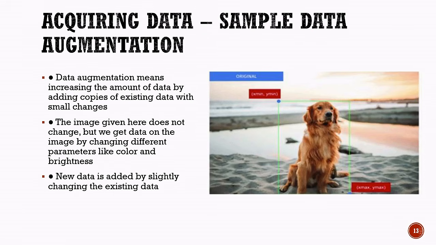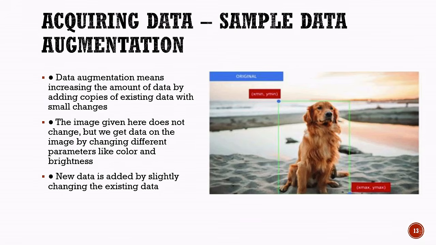In the example shown here, the original image remains the same, but different versions of the image can be created by changing parameters such as color, brightness, contrast, rotation, or size. These small modifications help create new data while preserving the important features of the original image. As a result, the dataset becomes larger and more diverse.